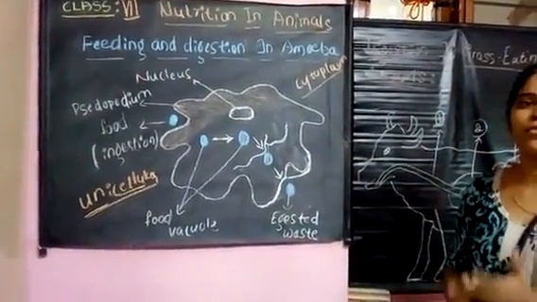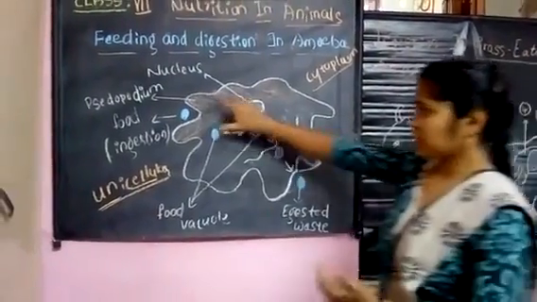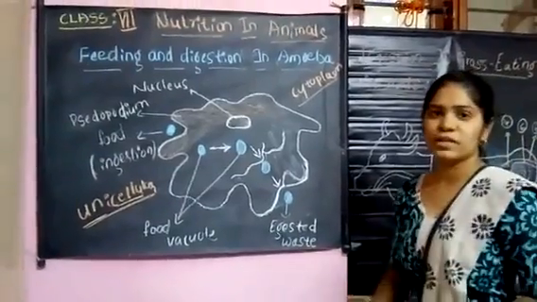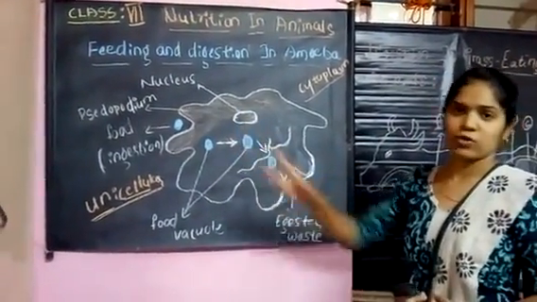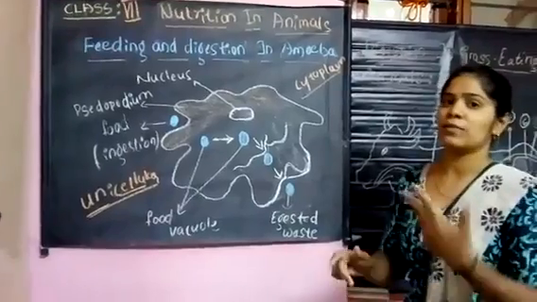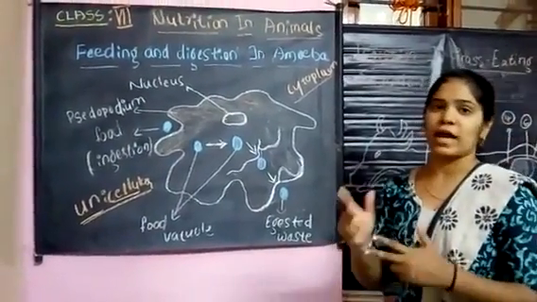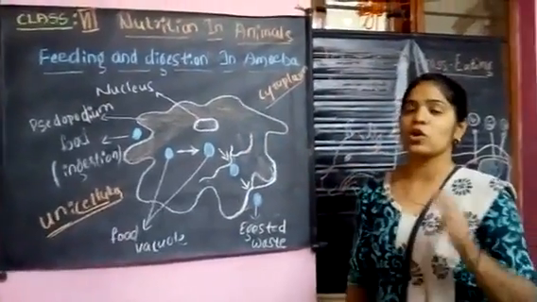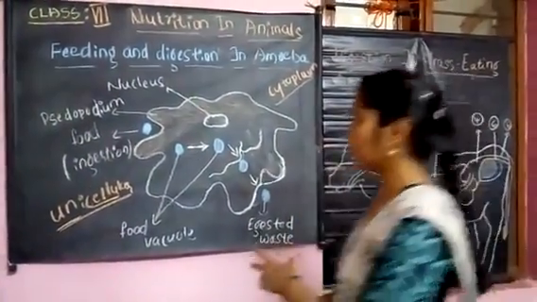There is a presence of finger-like structures. Here they are, finger-like structures. They are called false feet or pseudopodia. These pseudopodia are helpful for the movement and the capturing of food. Please remember, these pseudopodia are called the locomotory organs of amoeba.